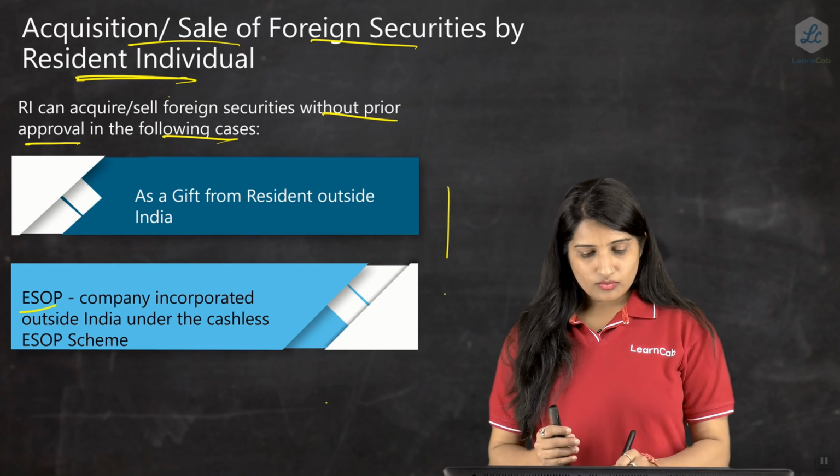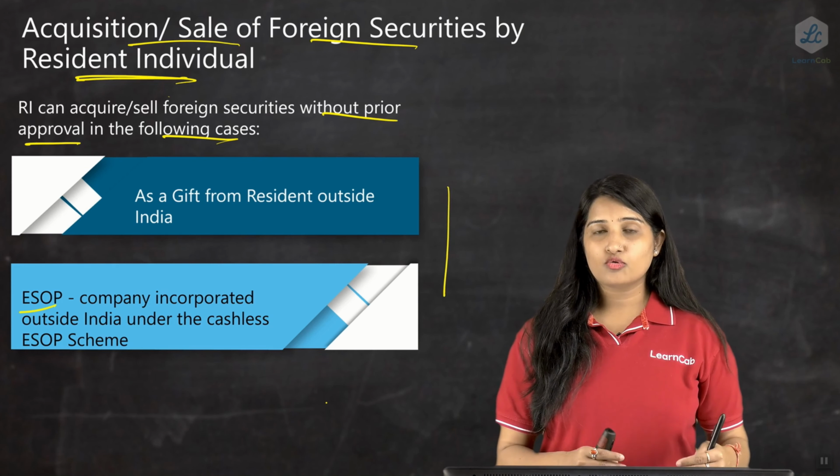So in both the first and the second point, what are we seeing? There is no remittance outside India. There is no cash flow outside India. You're getting a cashless ESOP, that means you need not remit any money outside, and you're getting a gift, or giving a gift, so you need not remit any funds outside. So it is an allowed and permissible transaction. There is no foreign exchange flow which is happening. Next is by way of inheritance. This is also a permissible transaction, since gift, inheritance, all these are permissible.